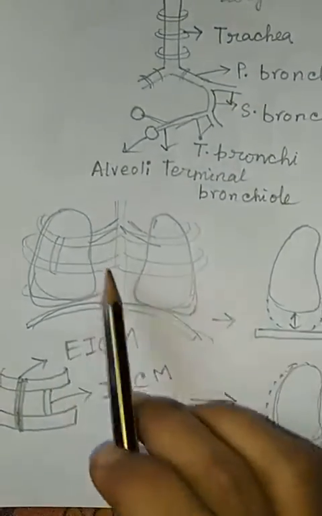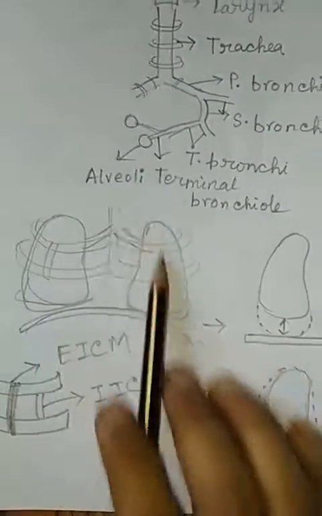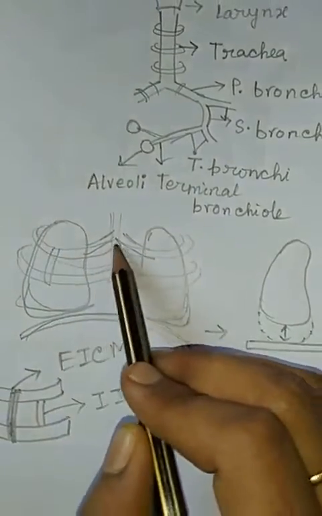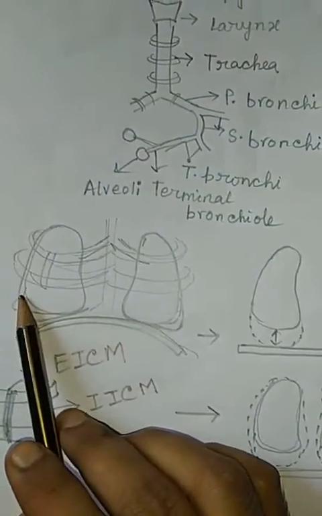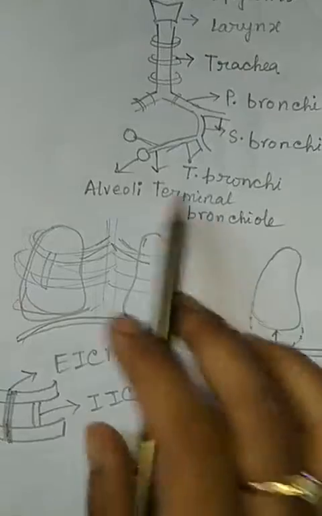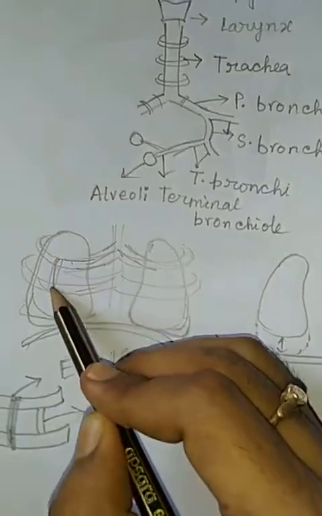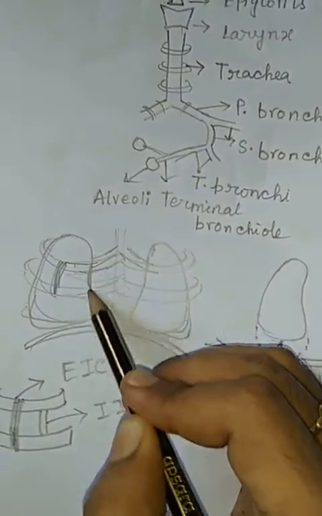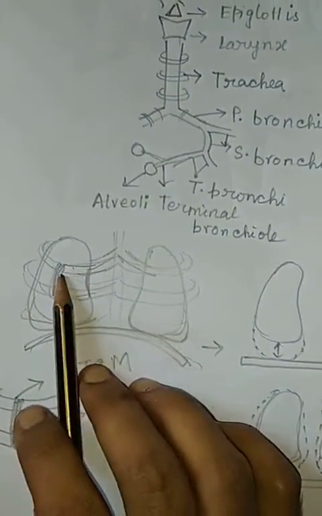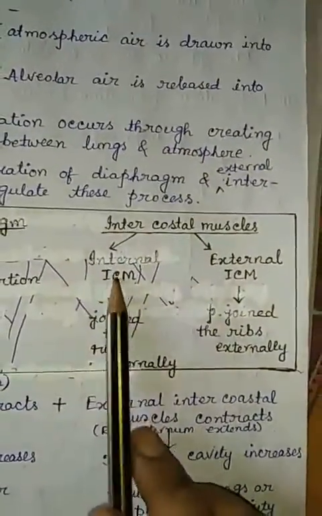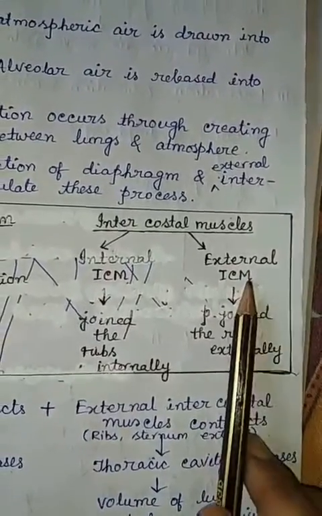Now we know that both of our lungs are located in the thoracic cavity and it is wrapped by the ribs. It looks like the lungs are kept in a cage-like structure. In between these rib bones, there are some muscles present like this. These are called the intercostal muscles, right? But intercostal muscles are of two types: the internal intercostal muscles and the external intercostal muscles.